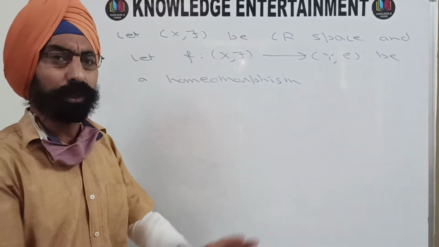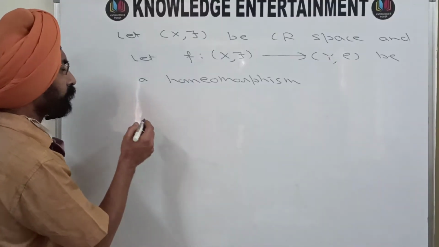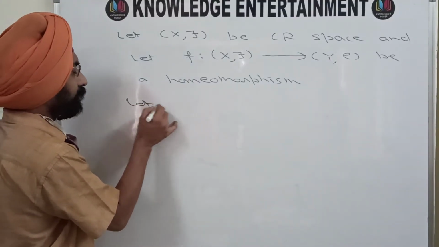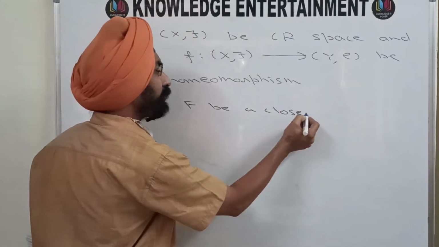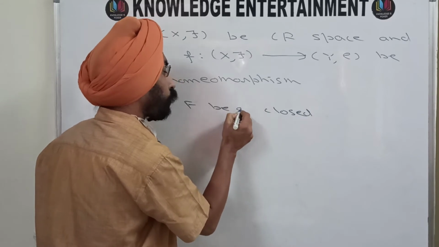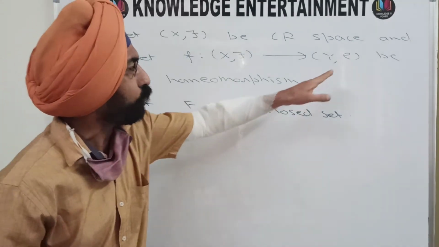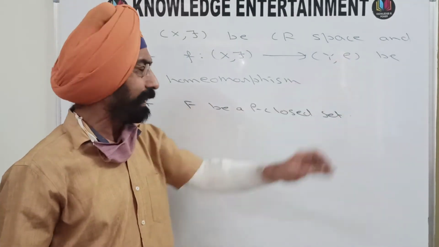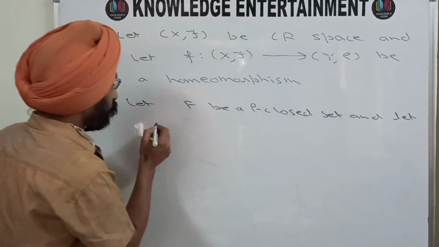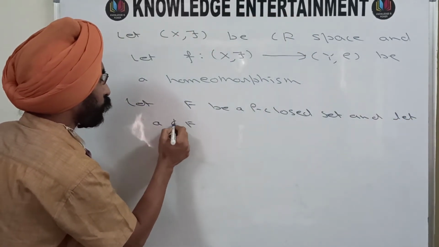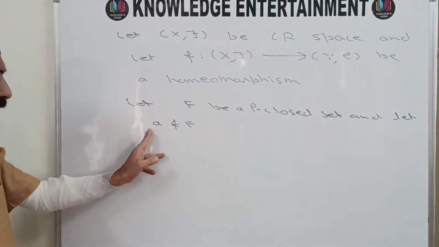If we are successful in doing all this, then this Y rho will become a completely regular space. So let us start. Let F be a rho-closed set. Rho-closed set means it is a closed set in the topology rho, in Y rho, and let A be a particular point that does not belong to F.